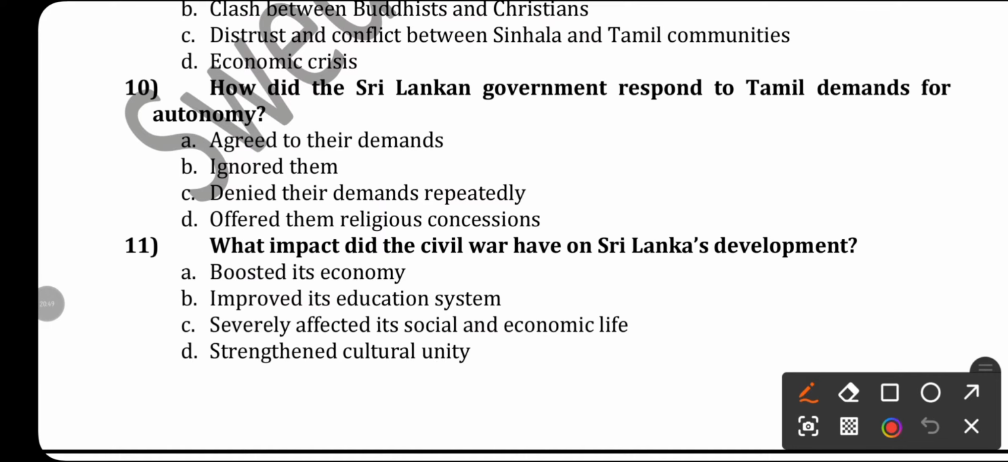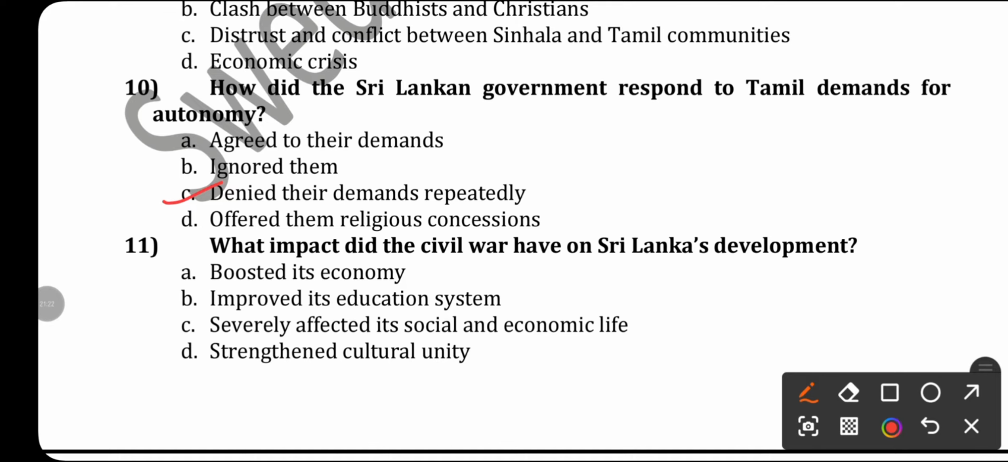Next, how did the Sri Lankan government respond to Tamil demands for autonomy? Did they agree to their demands, ignore them, deny their demands repeatedly, or offer them religious concessions? What is the right answer? Now, they denied their demands repeatedly. What impact did the civil war have on Sri Lankan development?